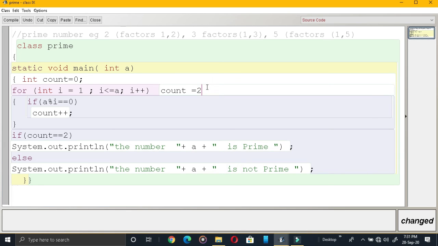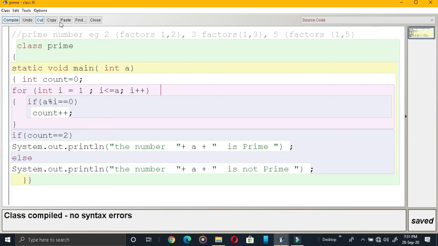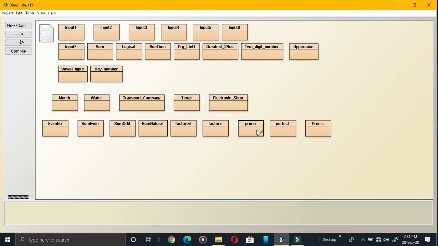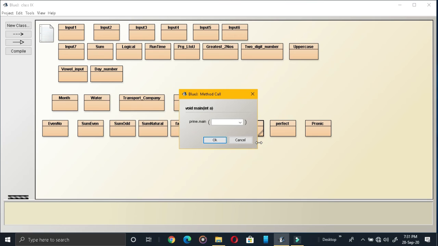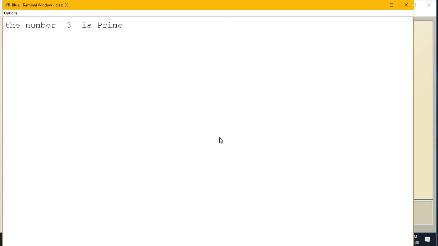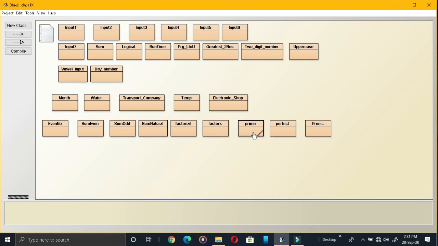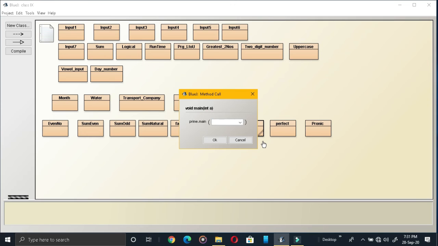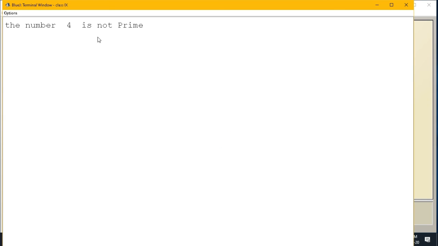Okay, so we are going to run the program. Compile, close, then prime number. Just look at the number 3 itself. See the answer. The number 3 is prime. Now consider another number. 4 I am giving. The number 4 is not prime.